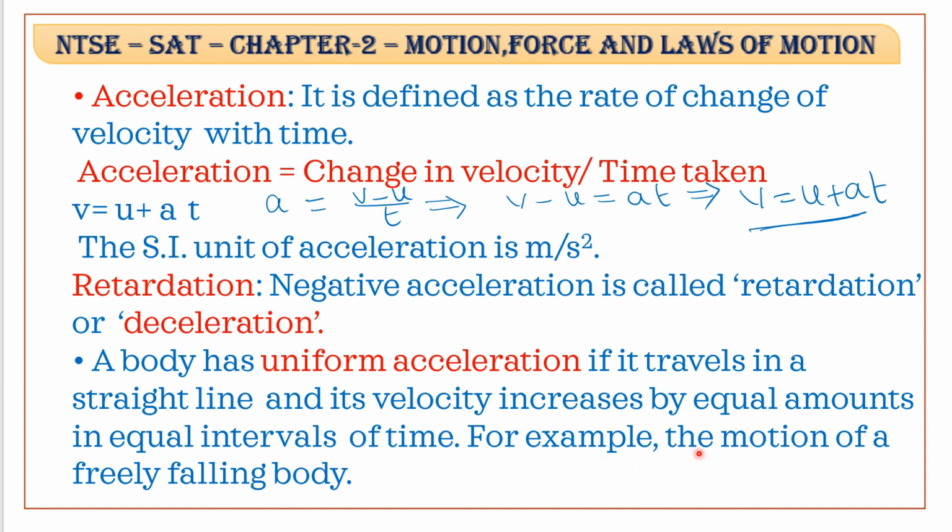For example, motion of a freely falling body.